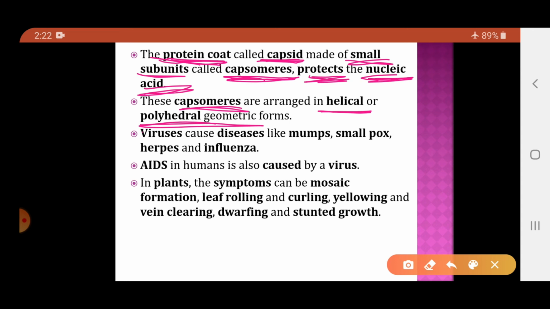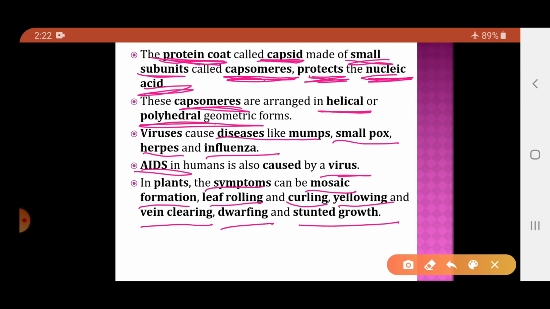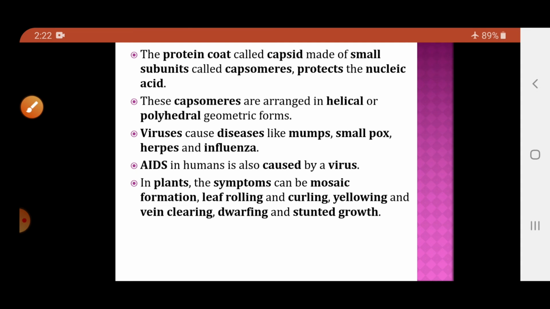Viruses are the causal agents of diseases like mumps, smallpox, herpes and influenza. AIDS, which is caused in humans, is also a viral disease. In plants, certain symptoms like mosaic formation, leaf rolling, leaf curling, yellowing and vein clearing, dwarfing and stunted growth are the various symptoms due to virus infection. So that is regarding the structure.